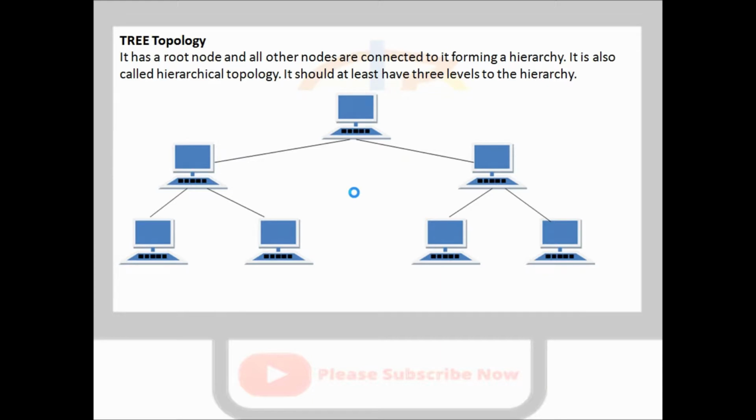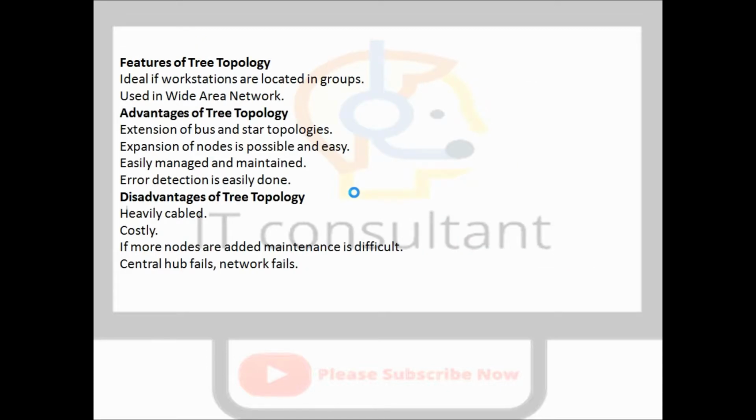Tree topology is definitely still used these days in the computer and network industries, and it has different benefits and problems.